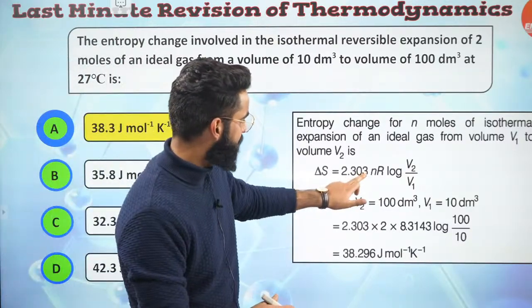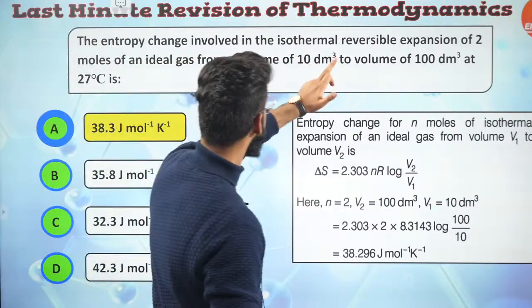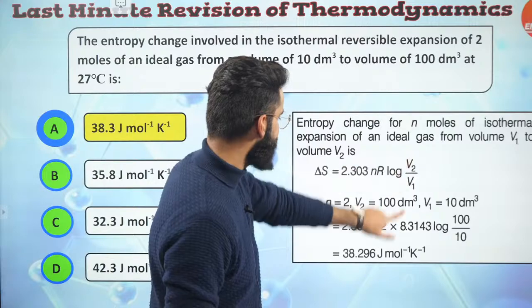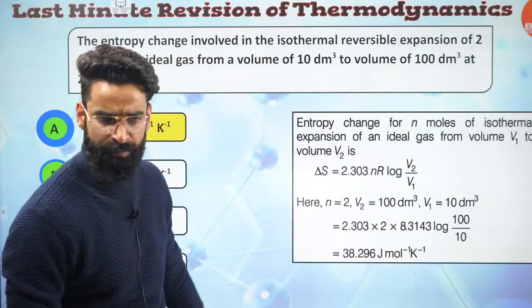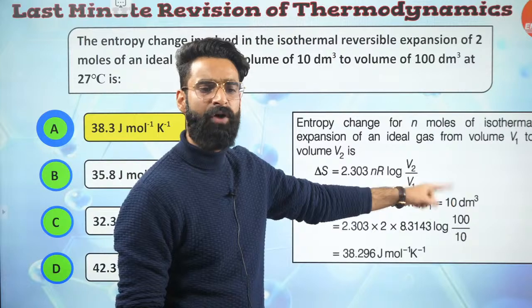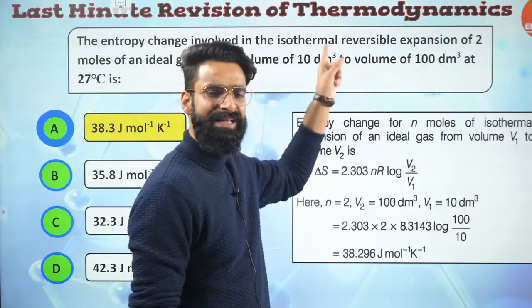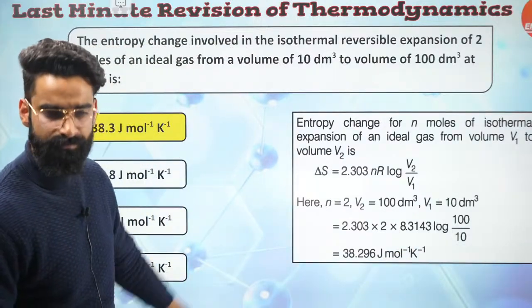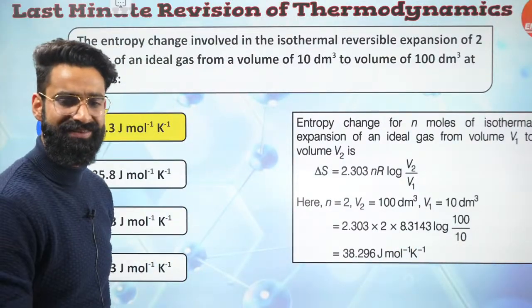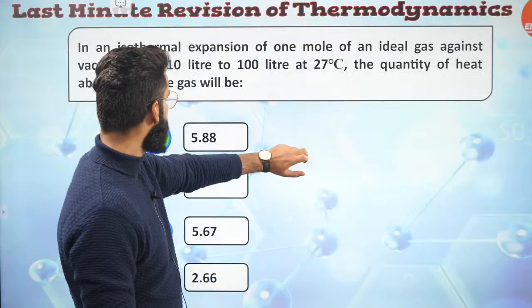It's going to be 2.303. n stands for the number of moles of gas. It's given to us as how much? For 2 moles, n value is 2. R value I'm using as 8.314 joules per Kelvin per mole. Log of final volume divided by initial volume. Final volume is 100 decimeter cube, which is 100 liters. Initial volume is 10 liters. Just solve it out. You're done with the question, right? Just the formula based question. That's it, right? That's it. The question is dusted. I'm moving on to one more question, guys.